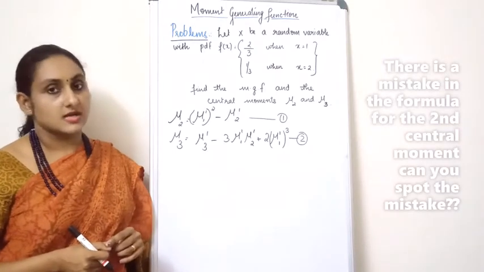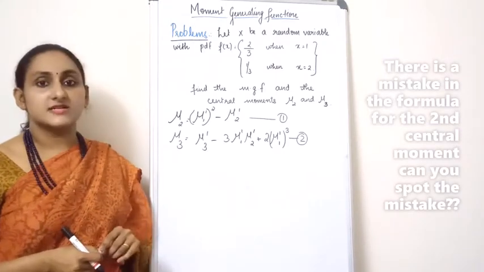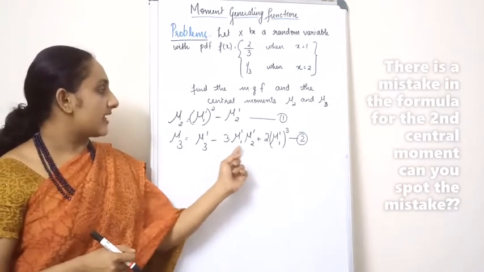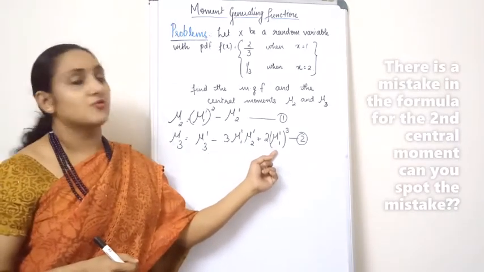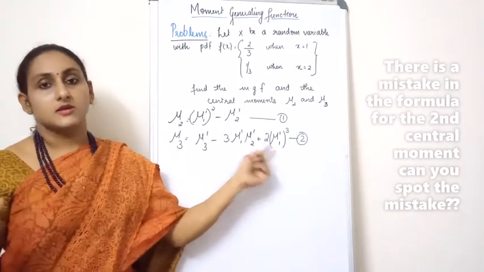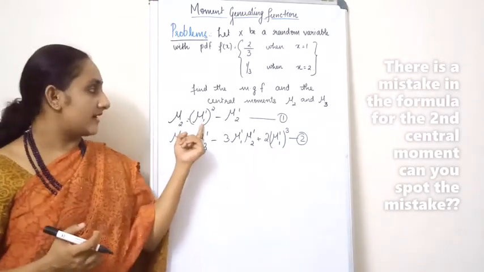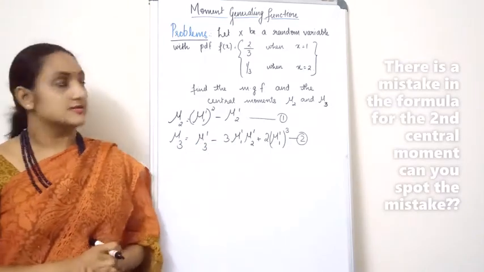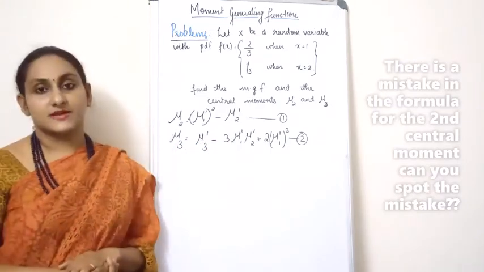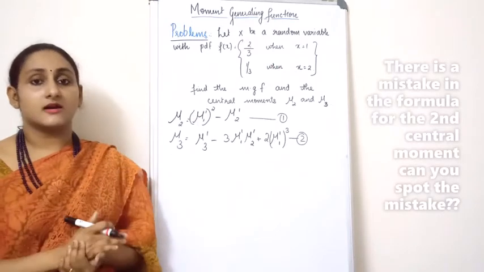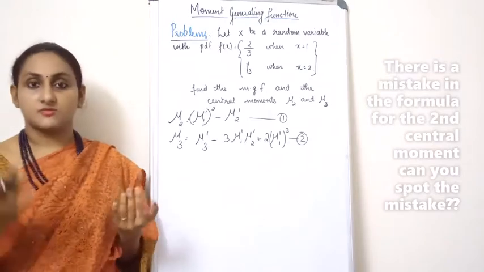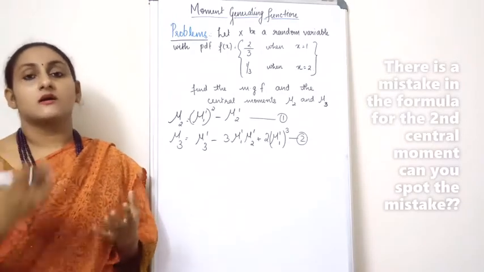And the third central moment, mu3, is equal to mu3 dash minus 3 mu1 dash mu2 dash plus 2 mu1 dash the whole cube. If you know mu1 dash, mu2 dash and mu3 dash, then you will get the answers for mu2 and mu3. Let us see how to find mu1 dash, mu2 dash and mu3 dash by using your MGF.